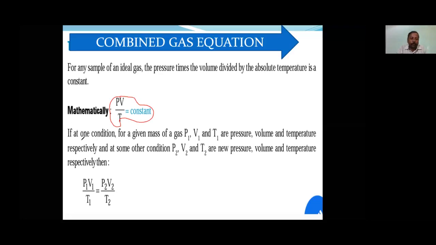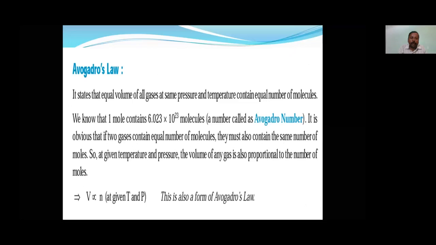Now if at one condition, for a given mass of gas, we have P1, V1 and T1, and at another condition P2, V2 and T2, then both will be constant. Therefore, P1 V1 by T1 is equal to P2 V2 by T2. Okay. So this is what the combined gas equation is. Now let's see the next one.